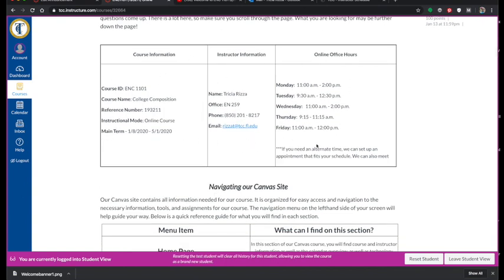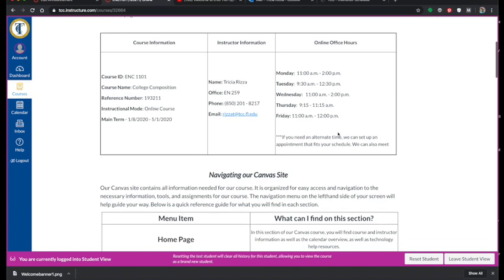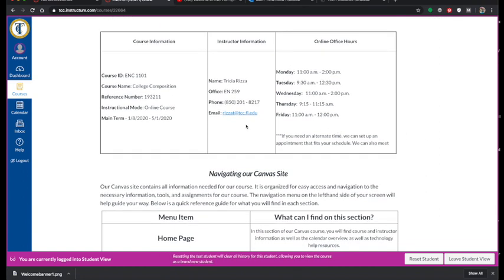It will also have some quick welcome information, but in this box right here, I have all of my contact information so you know my email, my office phone, and my office hours. A quick note that the best way to get a hold of me is through my email, because if I happen to not be at my desk, I will still get the email on my phone and be able to respond. All of my email responses are within 24 hours. Please give me that amount of time.